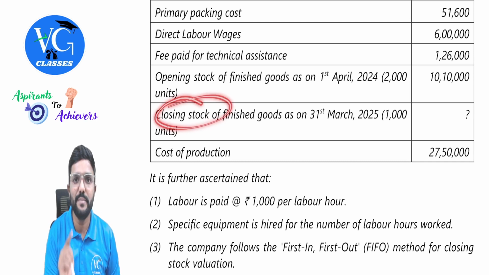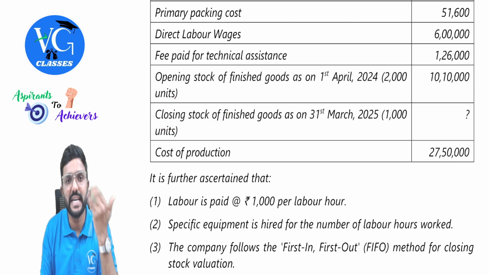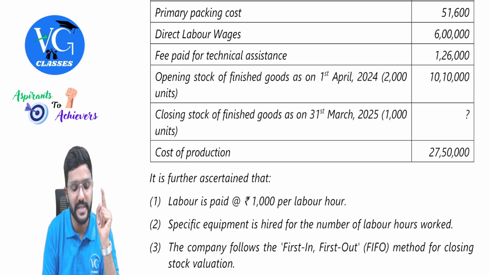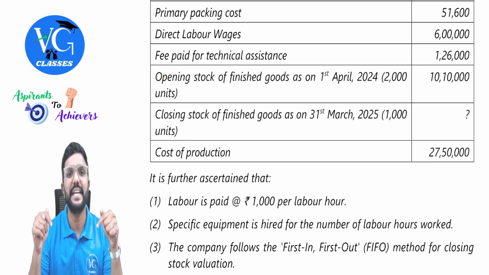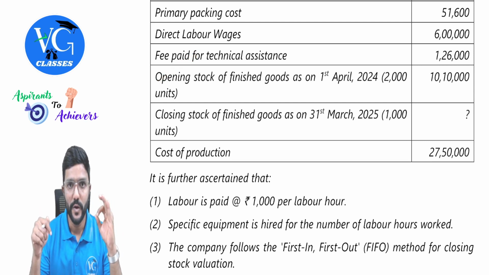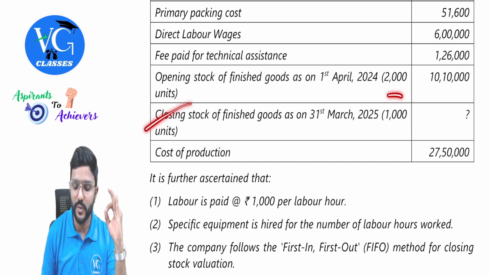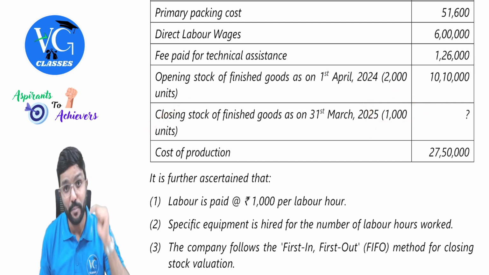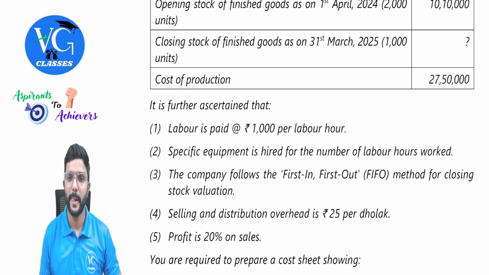Closing stock will be from the units produced during the current period. Why so? Because when we start selling in the current year, first we will sell opening stock. Remaining units will be from the current year production. So as the company follows FIFO, whatever closing stock 1000 units are there, it is from the current period production, guys, as per FIFO.